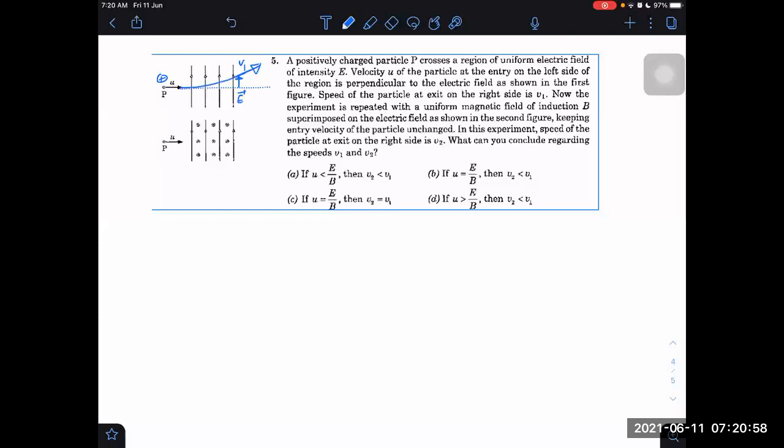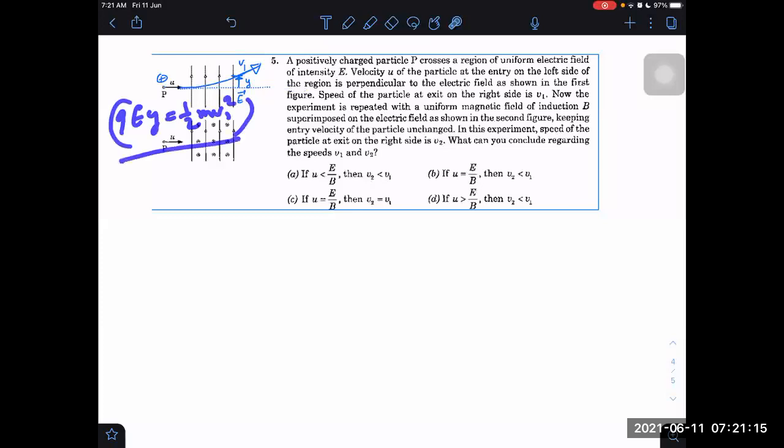If I have to find work done, I can just say if it is coming out at distance y from the initial line, then the work done is QE into y. QE into y is equal to half m v1 square. We can write it in this way.